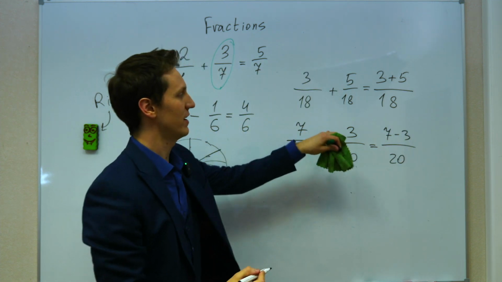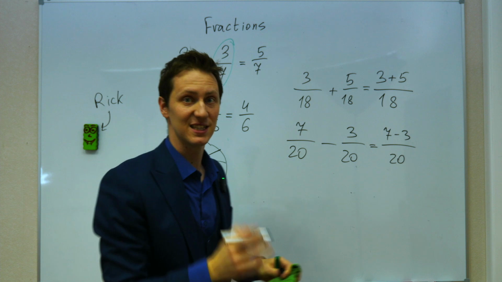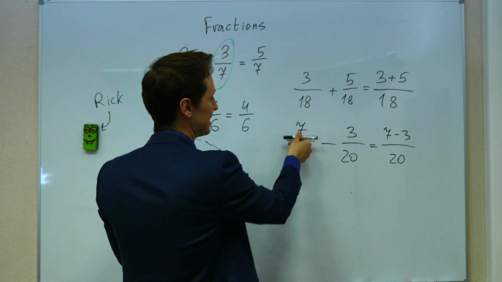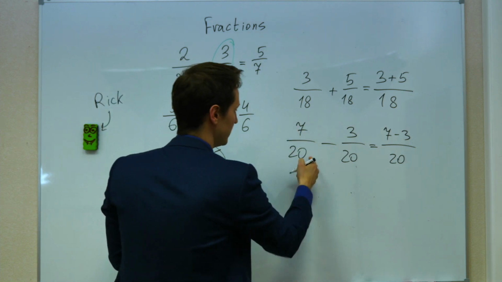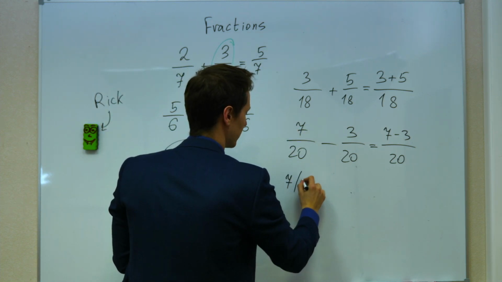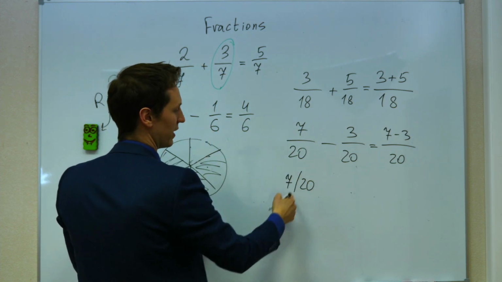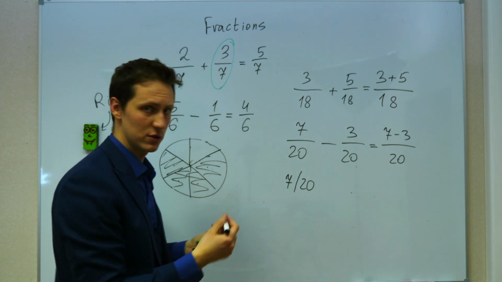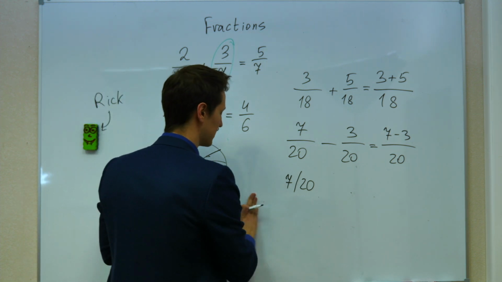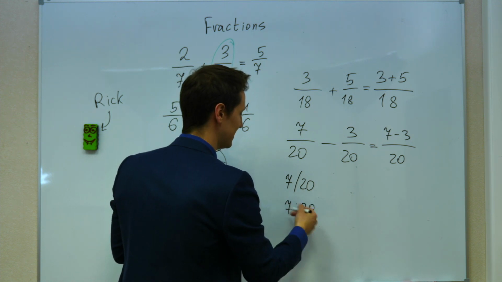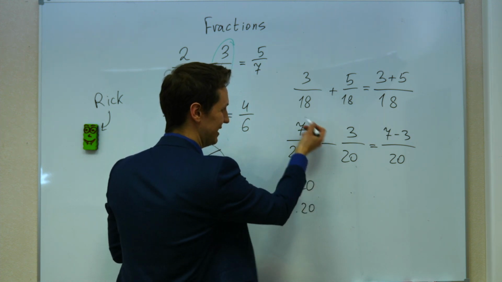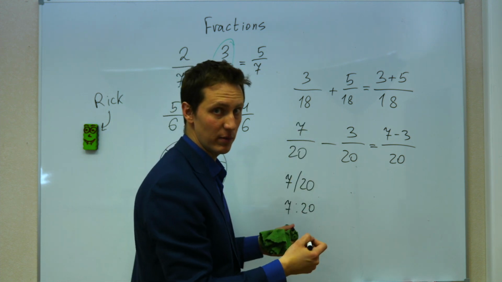So it's 7 minus 3 divided by 20. I said divided by. Actually, this line is the division line. Instead of 7/20, you can write it like that. This line is used on calculators and computers to express division. 7/20 is actually 7 divided by 20. It is the fraction 7 divided by 20.